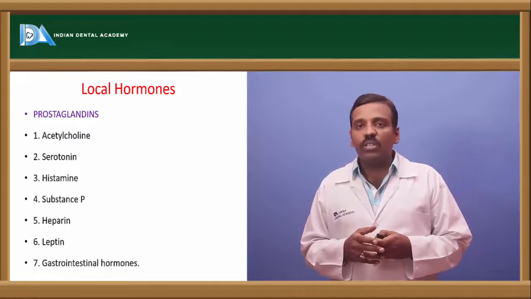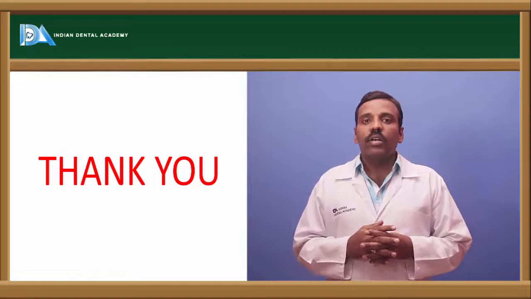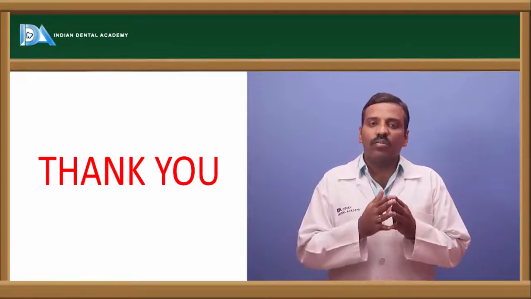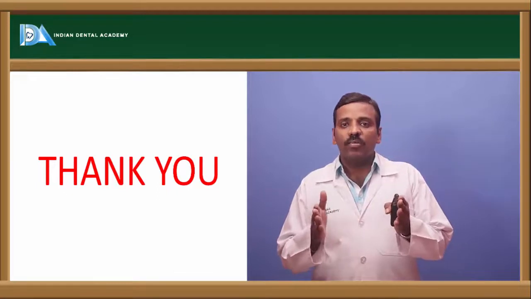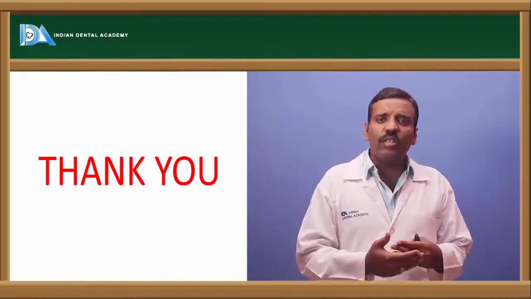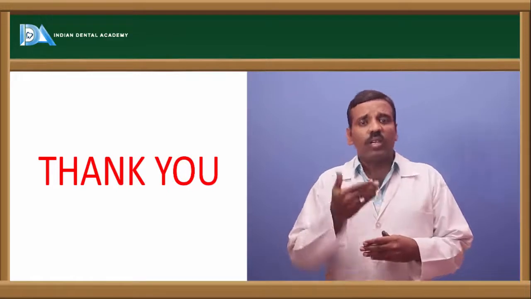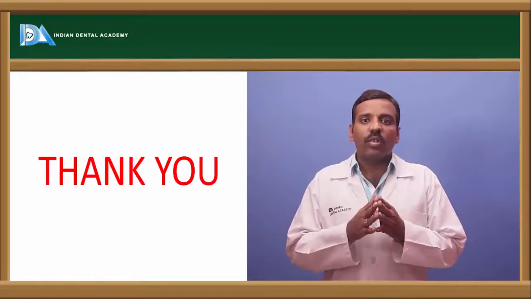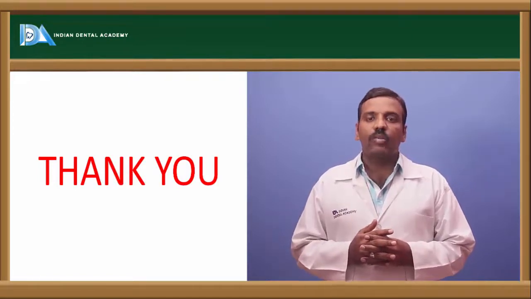Okay, so this is all about endocrinology: the different kinds of functions of the hormones, what the glands' functions are, what the hormones' functions are, what is hypoactivity and what is hyperactivity, all about endocrinology as per my knowledge. Thank you very much.